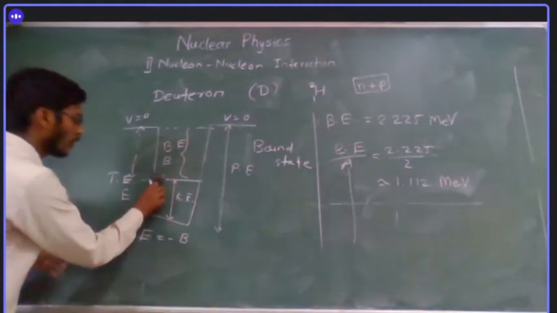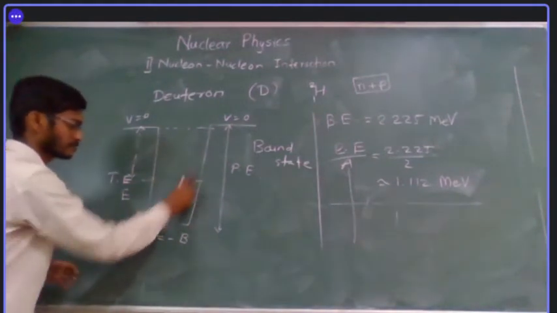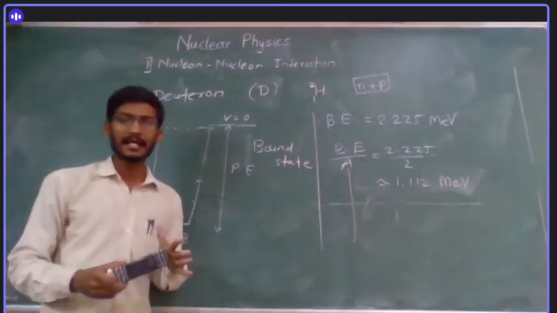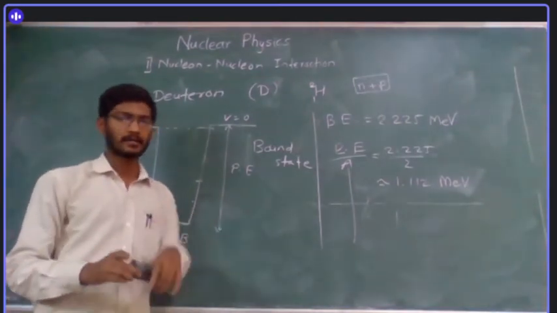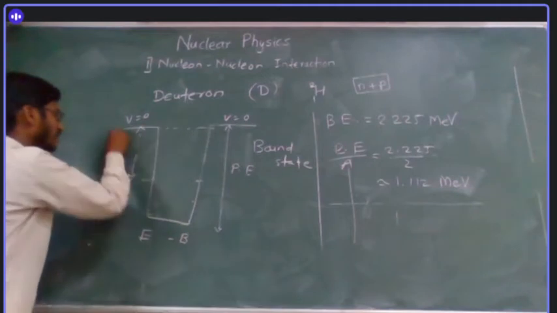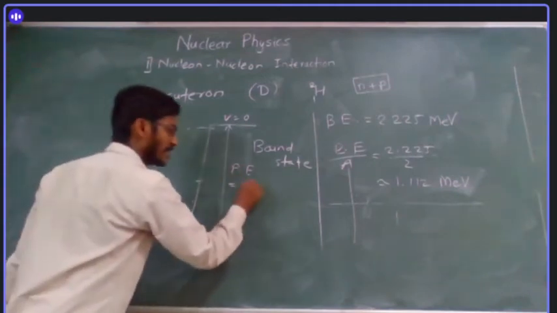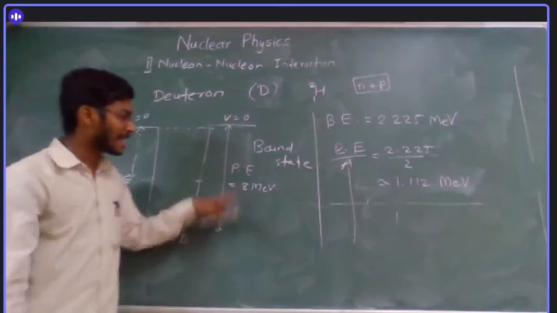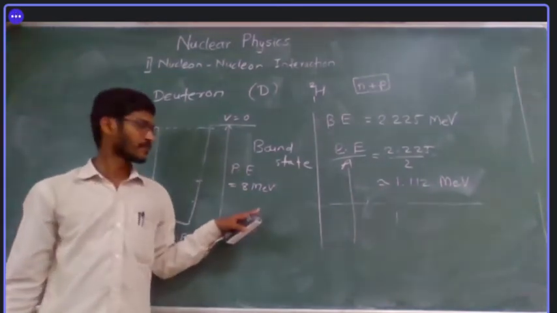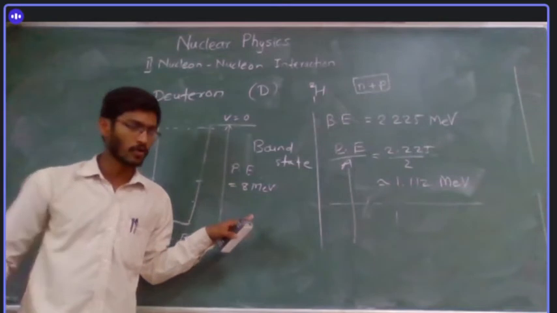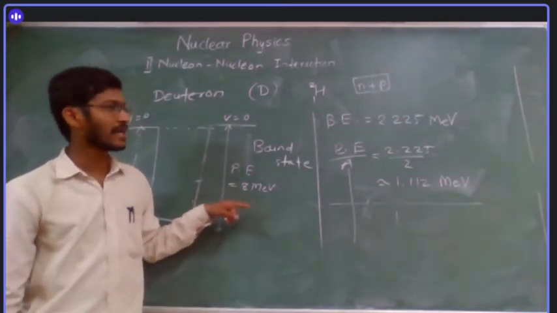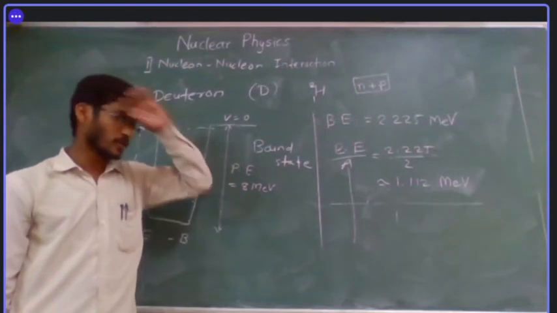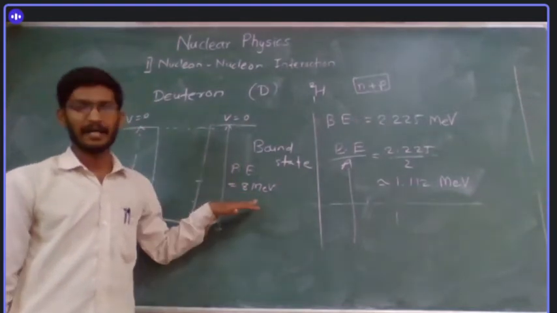So what I can say, if the binding energy per nucleon is maximum 8, so it has to be at least 8. Potential energy must be, or the height of this potential well must be at least 8 MeV. It can be greater than that, I don't know, but it should be minimum, because I know the binding energy per nucleon for the most stable nucleus is almost 8 MeV.